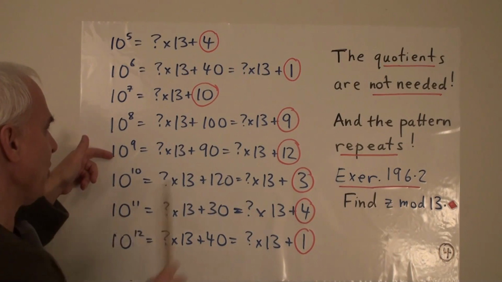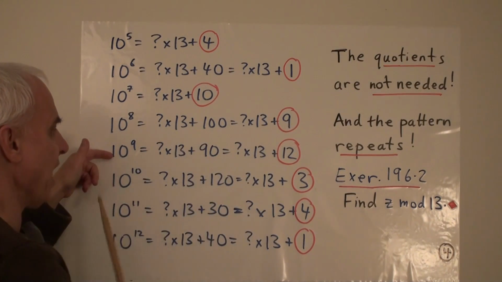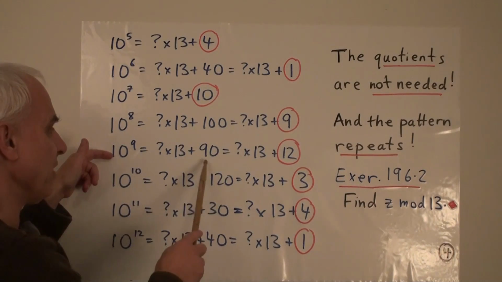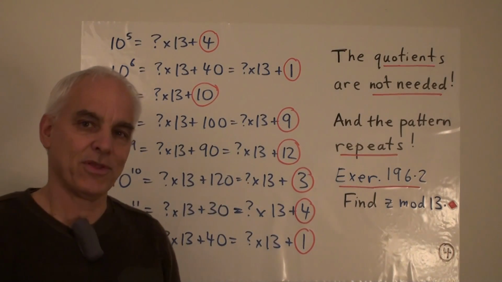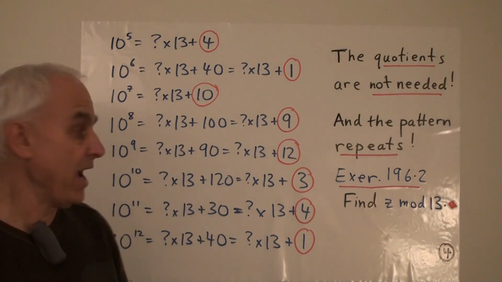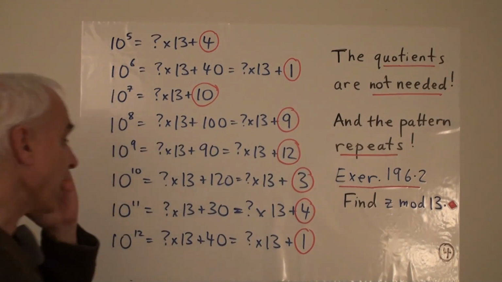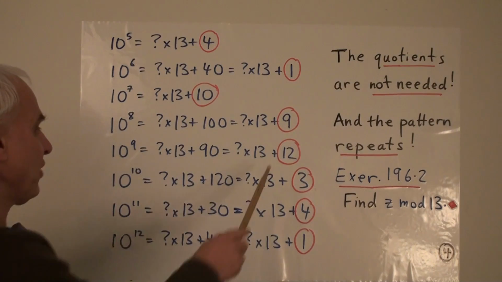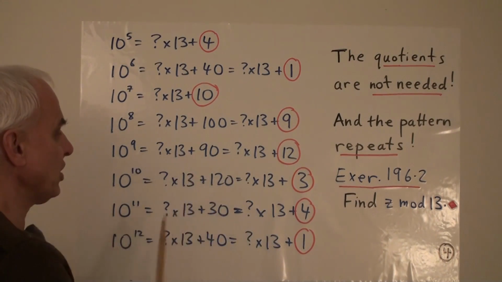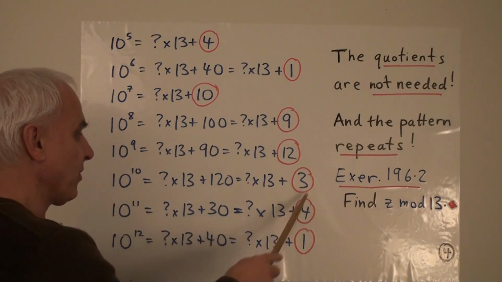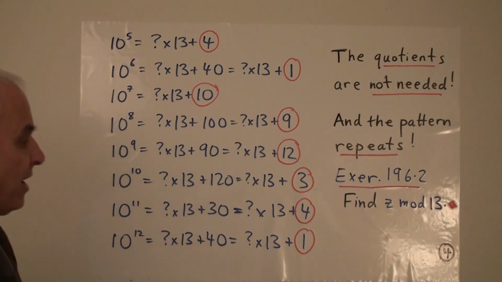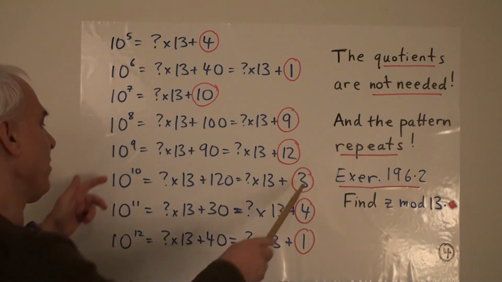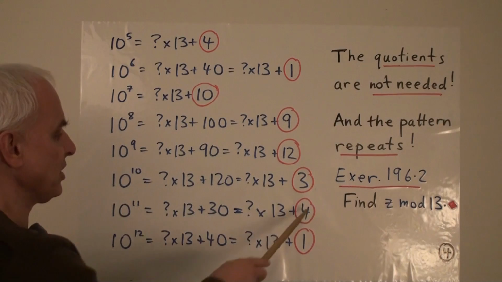At the next stage, we have to multiply the 9 by 10, we get 90. And then we saw that we could peel 6 times 13 away from 90, that's 78, leaving a remainder of 12. And in fact, the pattern repeats what we've gotten previously. The 12 becomes 120, which is 117 plus 3, so we can peel off the 9 times 13s. And then we multiply by 10, we get a 30 again, which gives us a 4.